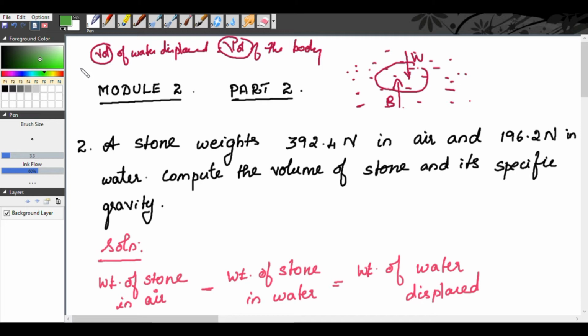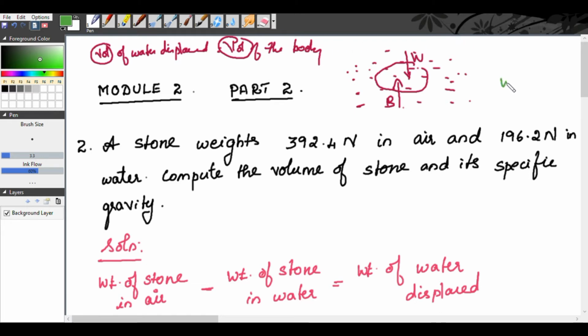When you drop a stone or a body in air, it will reach the ground earlier than when you drop it in water. When you drop it from the same height in water and in air, the object will reach the ground in air at a faster rate. That means the gravity in water is very less, which means your weight in water will be less when compared to the weight in air.